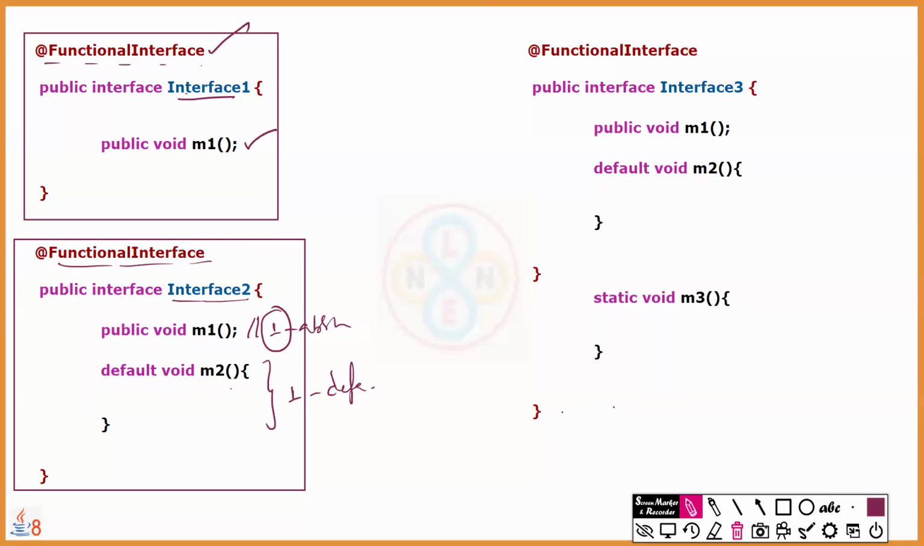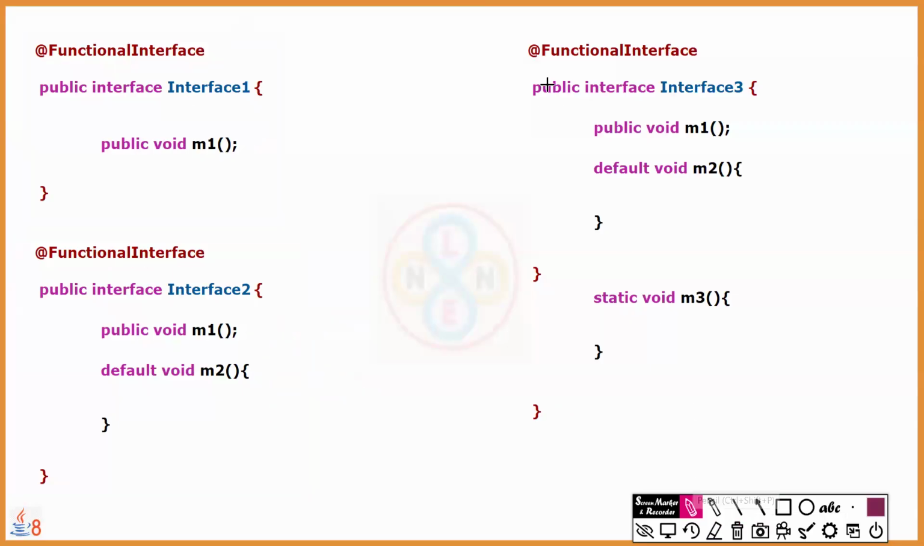Then let's see the third example. Because of animations, these extra closings were there, but I'll make you understand it clearly without any animations. So what is that? Interface name i3, which has one abstract method, one default method, and also one static method. Ignore this, this is the closing of the interface. So inside interface 3, we have one abstract, one default, one static.